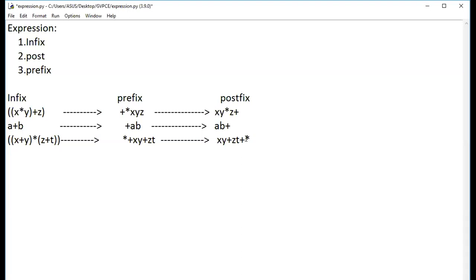Okay. So let me give you one more expression. If I give the expression like this: x plus y, into z minus, I'm just building the expression, guys, u divided by v plus w. If this is the expression, try to convert it to prefix.